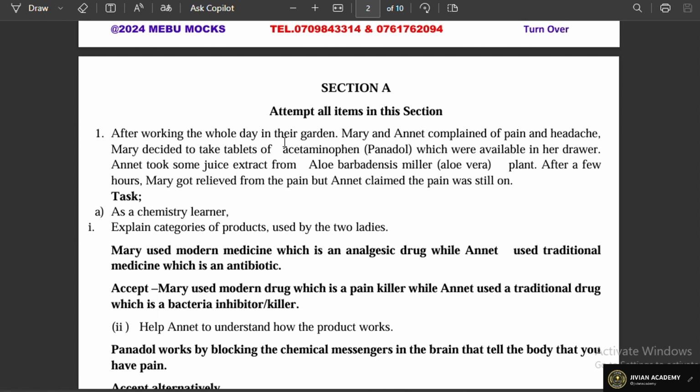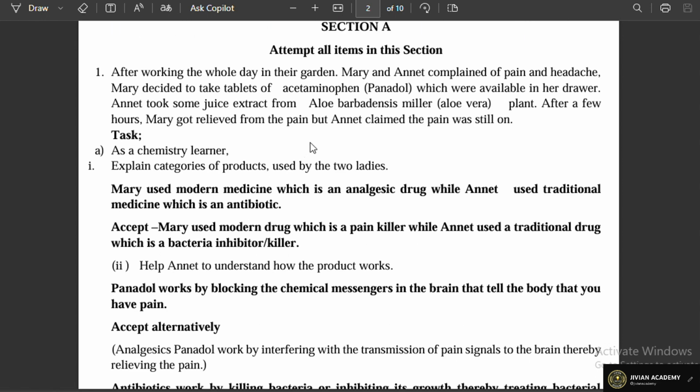Mary decided to take tablets of Panadol, which were available in her drawer, and Annette took some juice extract from Aloe barbadensis Miller, that is the aloe vera plant. After a few hours, Mary got relieved from the pain, but Annette claimed the pain was still on. Task: as a chemistry learner, you are told to explain the categories of products used by the two ladies.